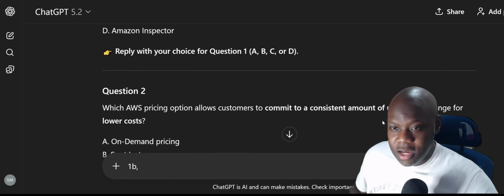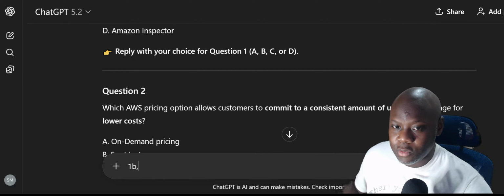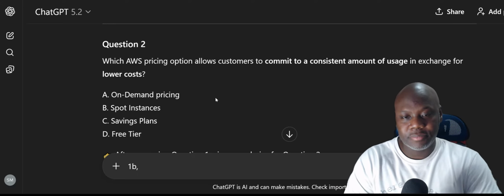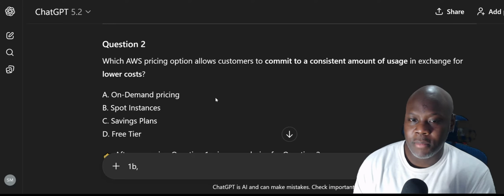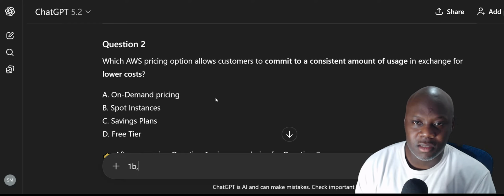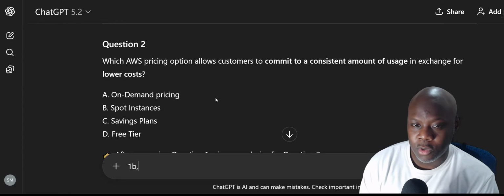Which AWS pricing option allows customers to commit to a consistent amount of usage in exchange for lower cost? A consistent amount, right? All right, so this is what they talking about. They're talking about EC2 instances, amount of usage. So on demand pricing, on demand is the most expensive, so it definitely won't be lower cost.